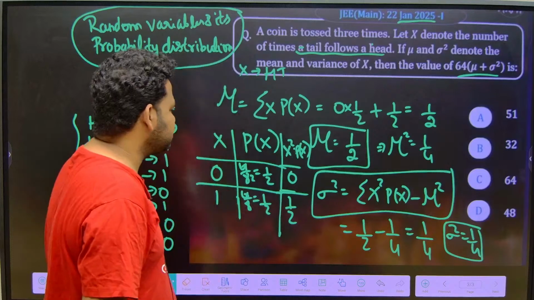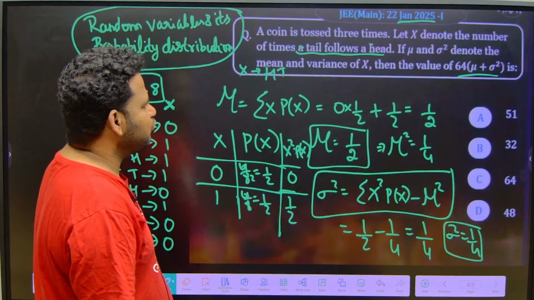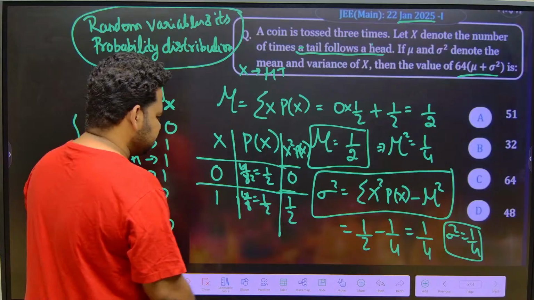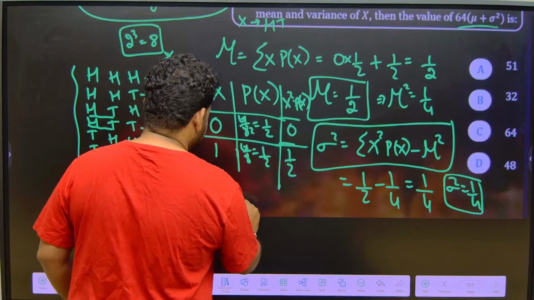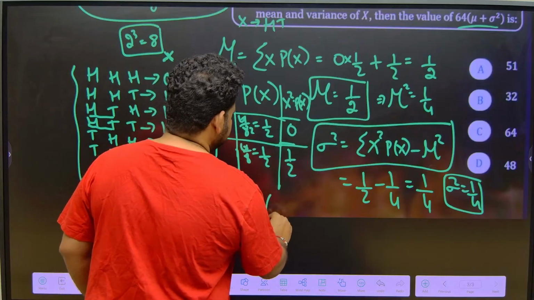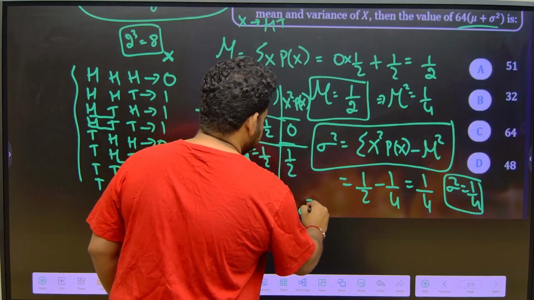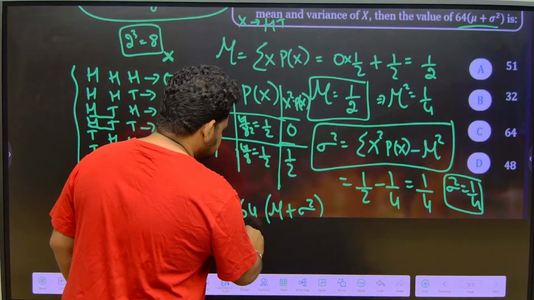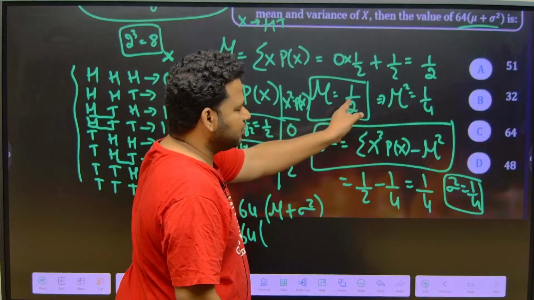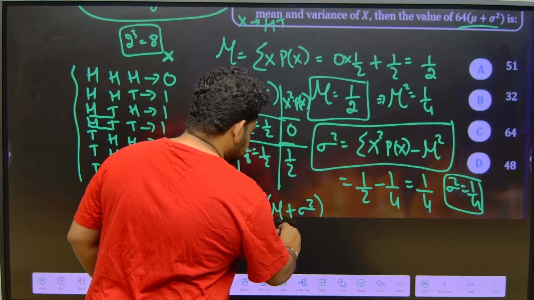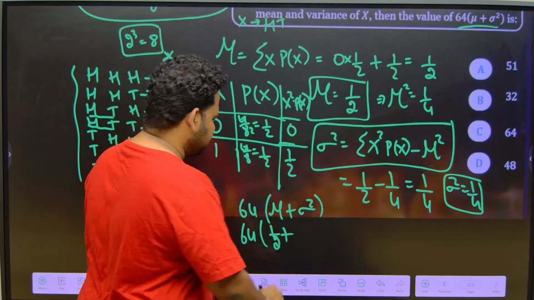Now what are they asking us to find? They are asking us to find 64 times mu plus sigma square. Mu is 1 by 2, plus sigma square, which is 1 by 4.